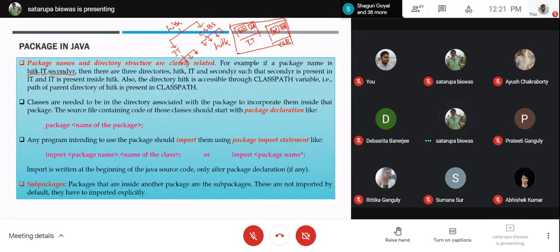Now, suppose your driver class is present here, from where you are trying to access the classes from here. Obviously, when you try to compile it, it will say that the class is not found. This kind of error will come if you want to compile the class normally.